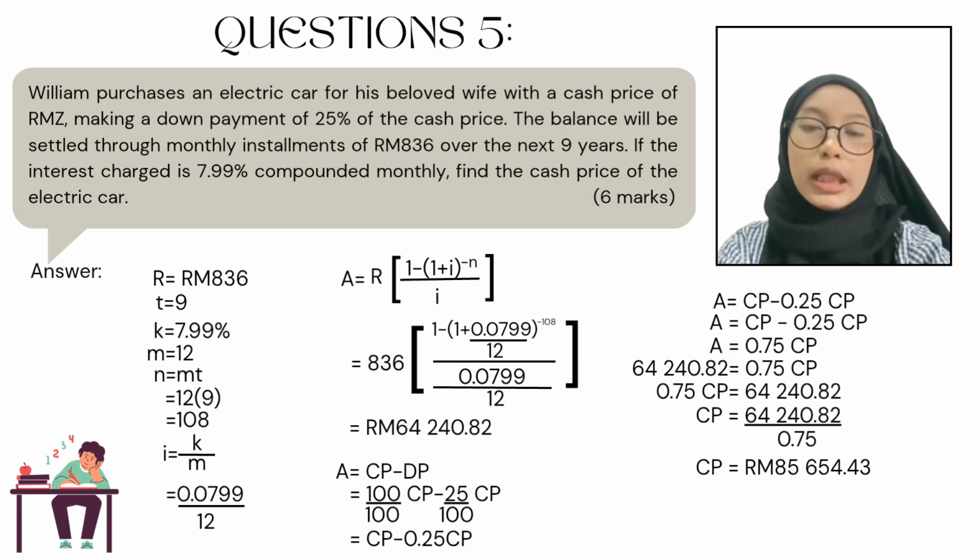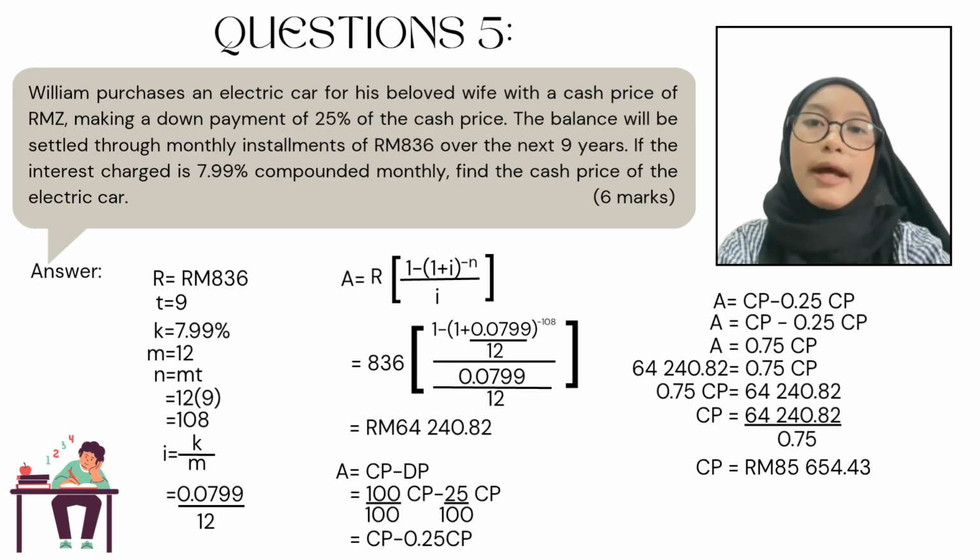For the second step, we need to calculate A using the present value formula, which is A equal to R times 1 minus 1 plus I to the power of negative N, over I. Next, we just insert the values given. A is equal to 836 times 1 minus 1 plus 0.0799 over 12 to the power of negative 108, over 0.0799 over 12. So, A is equal to 64,240.82.